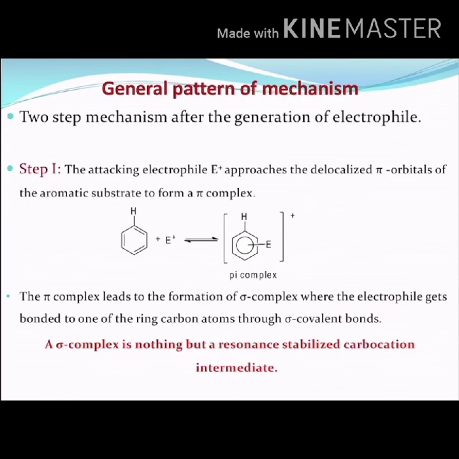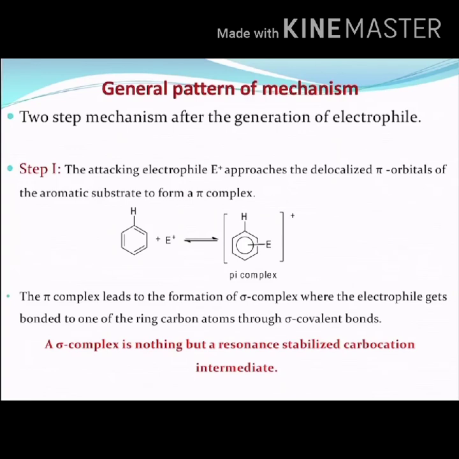Now, let us understand the general pattern of mechanism. All aromatic electrophilic substitution reactions take place by the same two-step mechanism after the generation of a suitable electrophile. So, the very first step in the mechanism of aromatic electrophilic substitution is generation of a suitable electrophile.